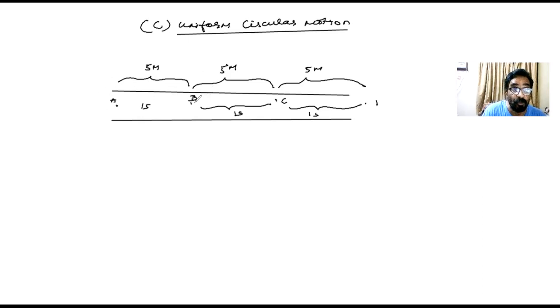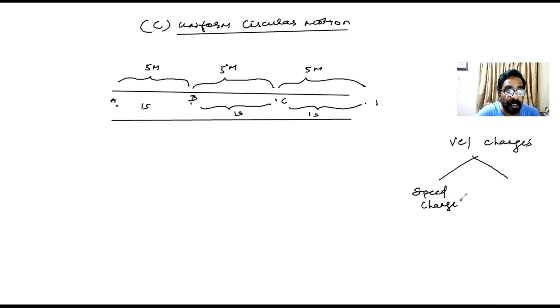But acceleration is zero, because acceleration takes place when there is a change in velocity, but the velocity is not changing at all. The velocity remains the same. Now, velocity can change, okay? Velocity changes in two ways, please have a look here. If speed changes, I can say velocity changes. Or if direction changes, even though speed remains constant, velocity is changing. Or both of them are changing, velocity changes.